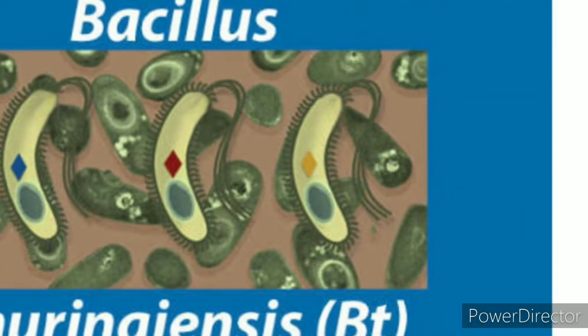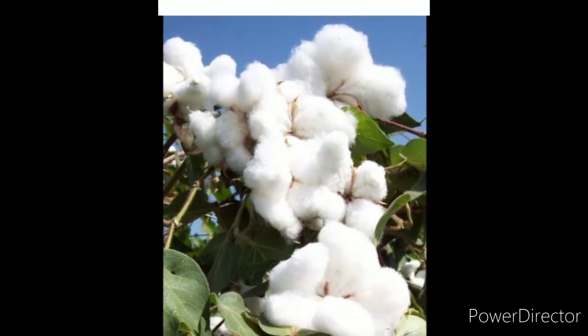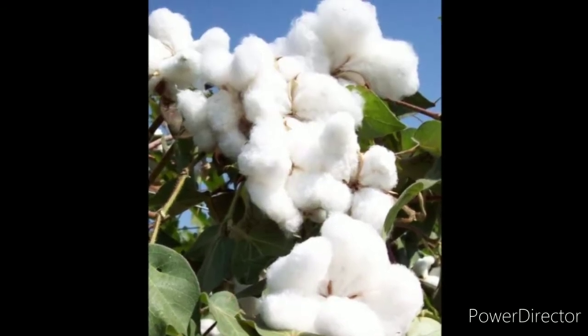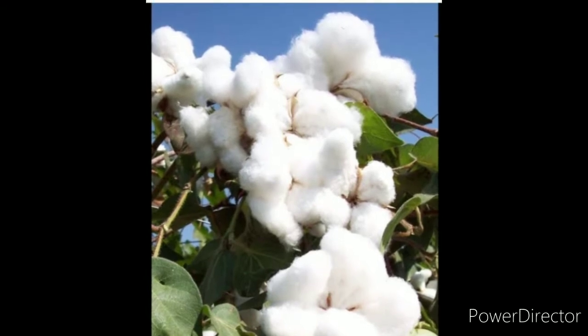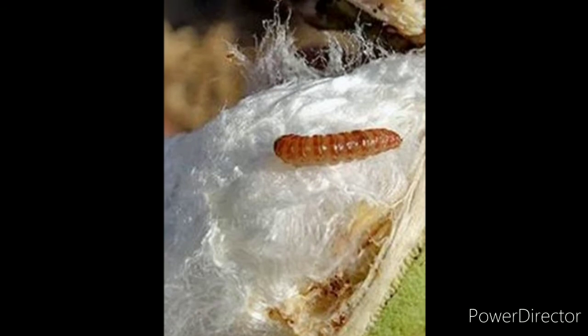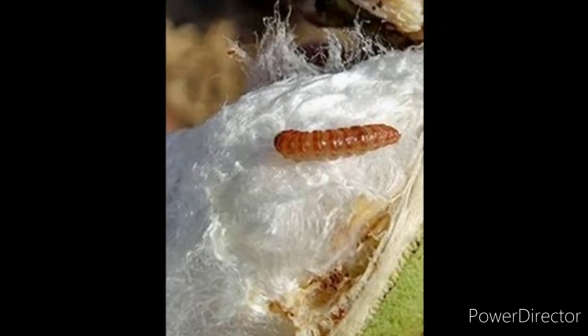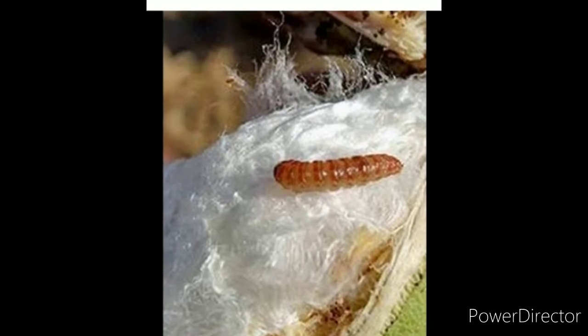Now this plant has a capacity to produce Cry toxin. When insects attack and eat the cotton plant, the Cry toxin or endotoxin enters the insect's stomach, which leads to death of the insect.